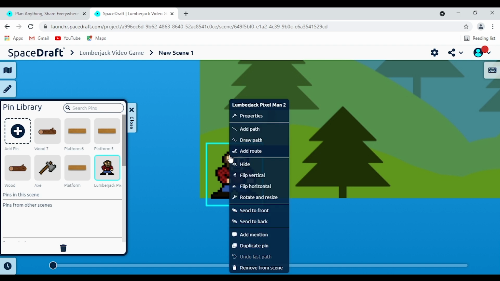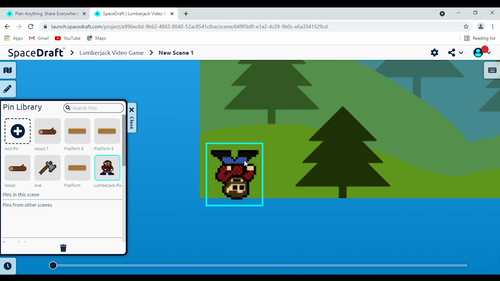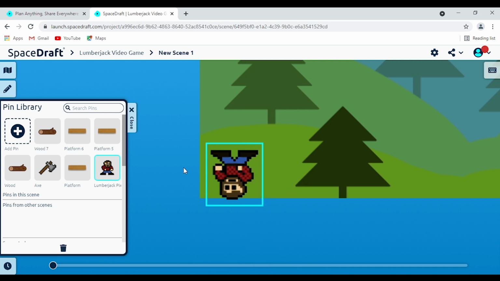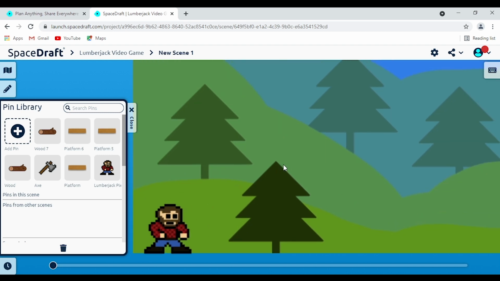So one thing you can do, right click, you can flip horizontal or flip vertical, either one here. So we're going to flip vertical for now. So now he's doing a handstand. Or you can right click again, flip horizontal. Now he's doing a handstand, but he's facing that way. If you don't want him to be doing that, of course, you can just press Command or Control Z and it'll take you back to how it was before. So that's one option there. So you can kind of change the orientation there.